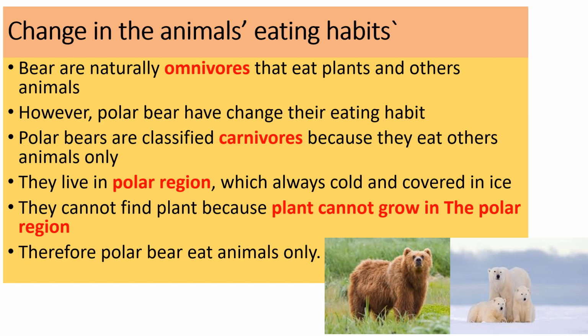Okay, polar bears have changed their eating habit. Polar bears are classified as carnivores because they eat other animals only. This is because they live in the polar region. Therefore, in the polar region, it is always cool and covered in ice. So they cannot find plants because plants cannot grow in the polar region. Therefore, polar bears eat animals only. So when animals eat animals only, they are called carnivores.